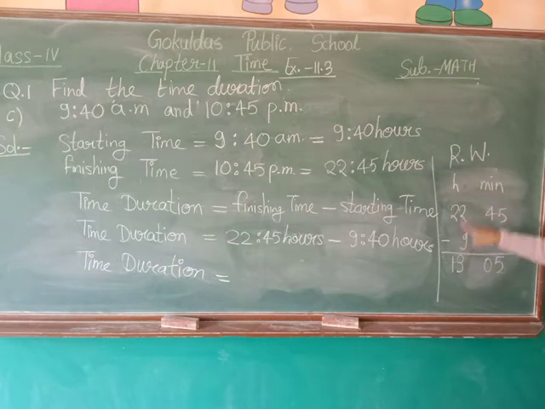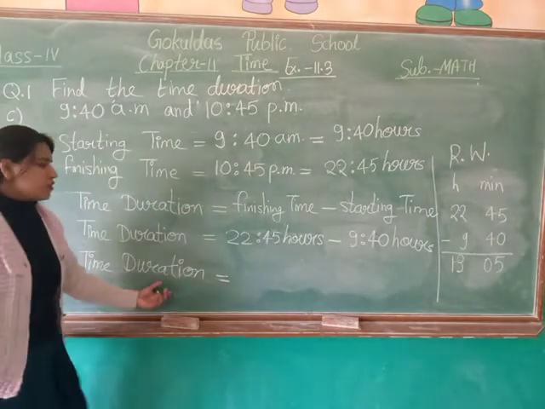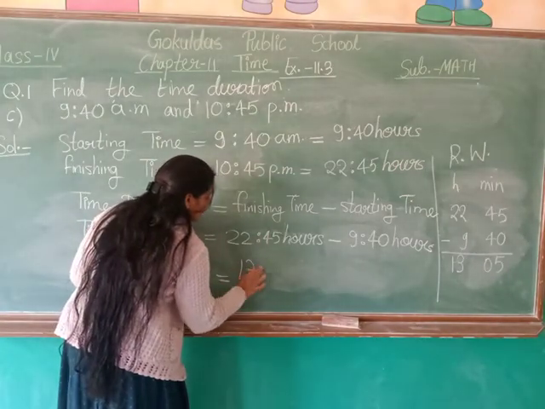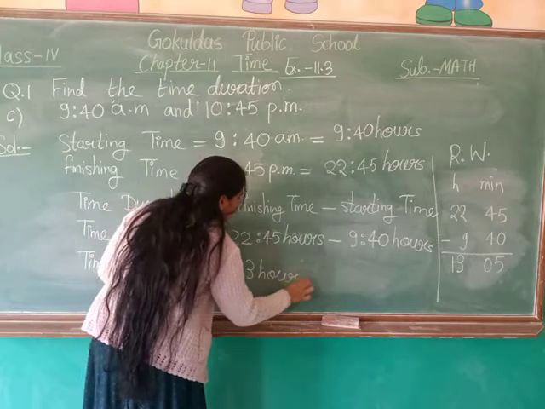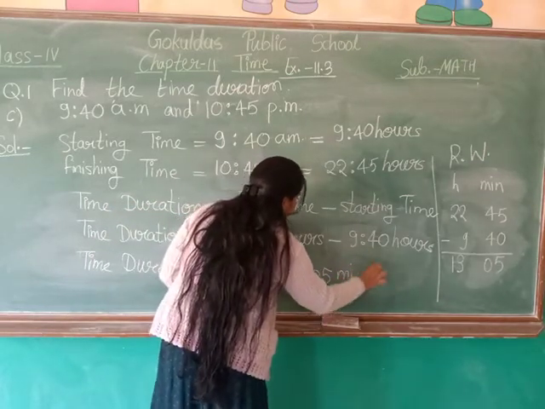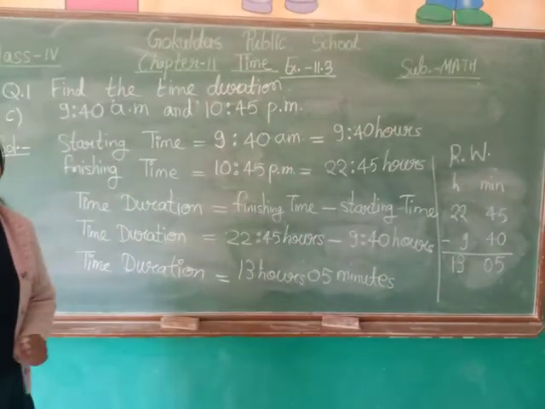So we will write 13 hours, and 05 is written in the minutes column, so we will write 5 minutes. 13 hours 5 minutes. So our final answer is time duration is equal to 13 hours 5 minutes. It is our final answer.